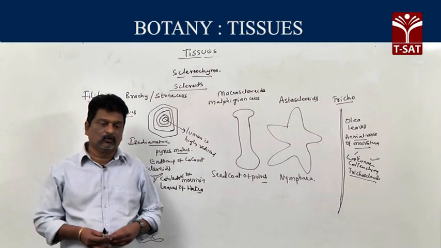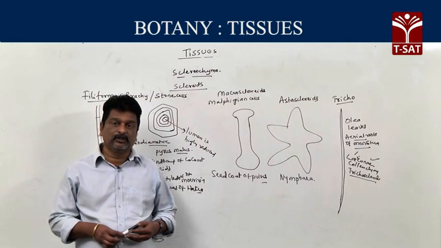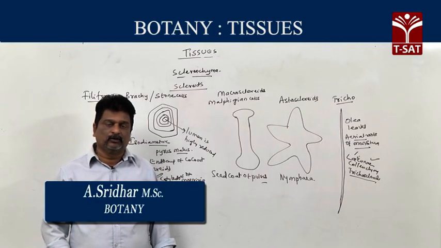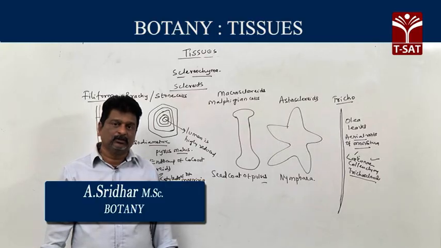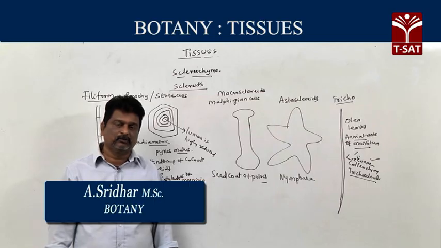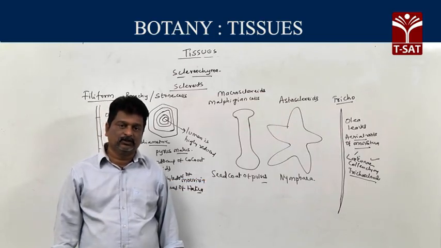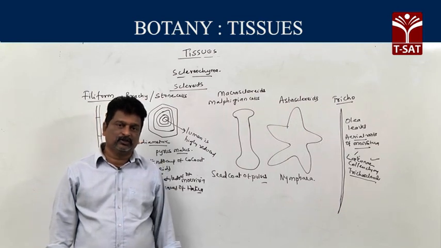The next one, collenchyma, is a living mechanical tissue. Collenchyma is absent in underground parts, all the roots, and monocot stems and leaves, but as an exception collenchyma is present in aerial roots of Monstera.